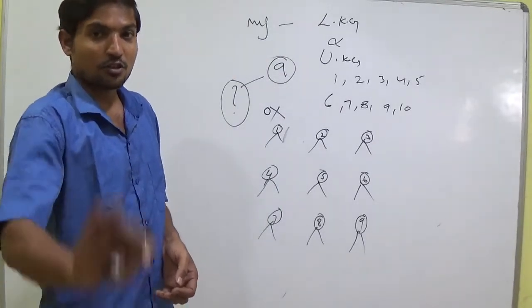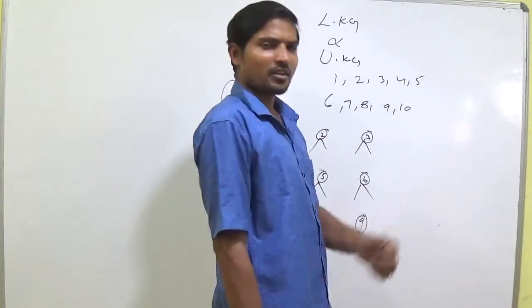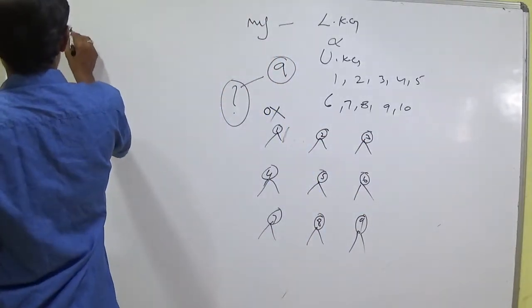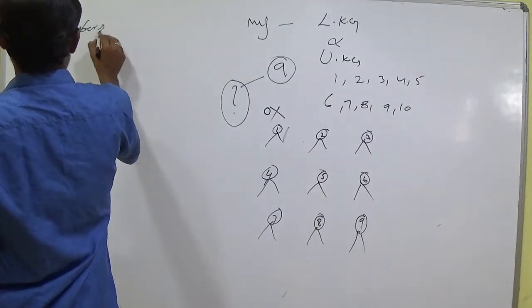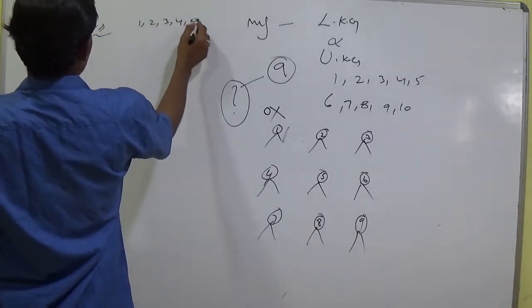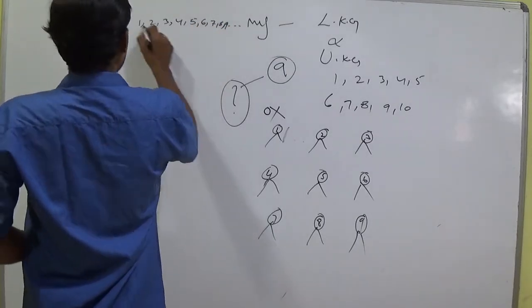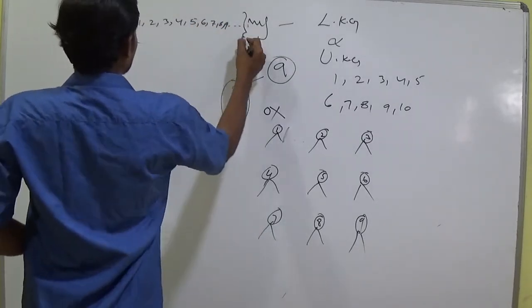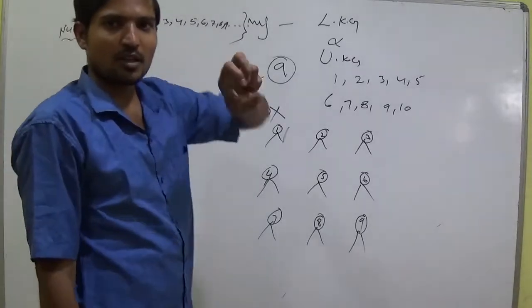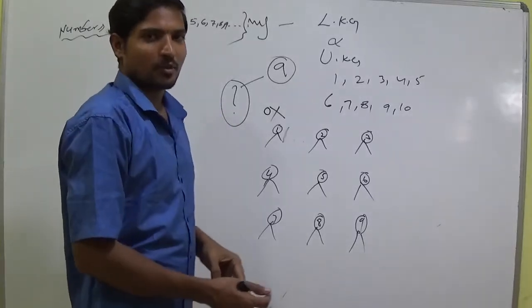Here 1, 2, 3, 4, 5, 6, 7, 8, 9 and so on are called numbers. The numbers which are used to count are called counting numbers.